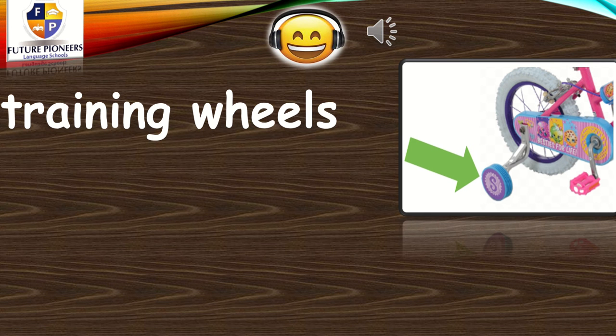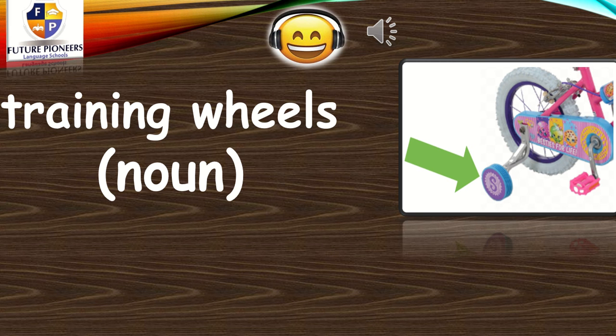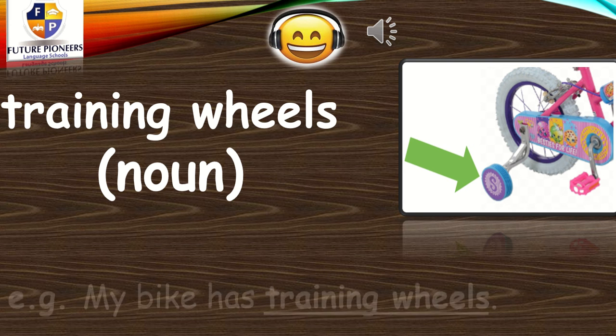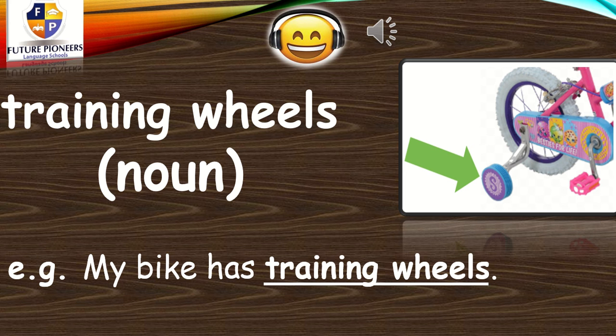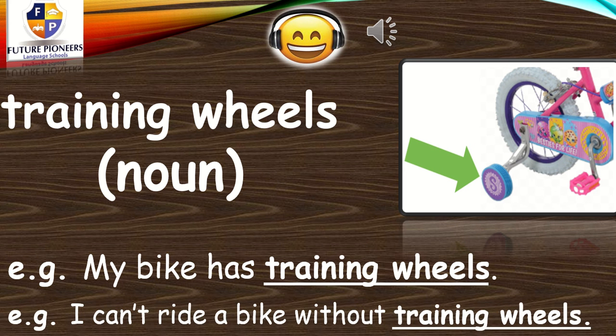So what are the training wheels? Training wheels are small wheels, smaller than the basic wheels. You are always using them just while you are training to ride the bike. Training wheels, it's a noun. Let's put this in a sentence. My bike has training wheels. Or I can't ride a bike without training wheels.